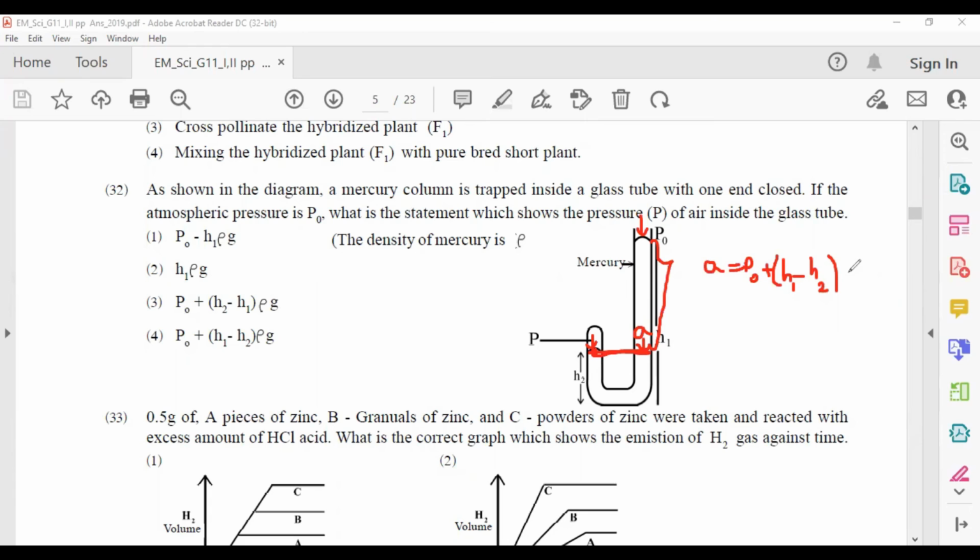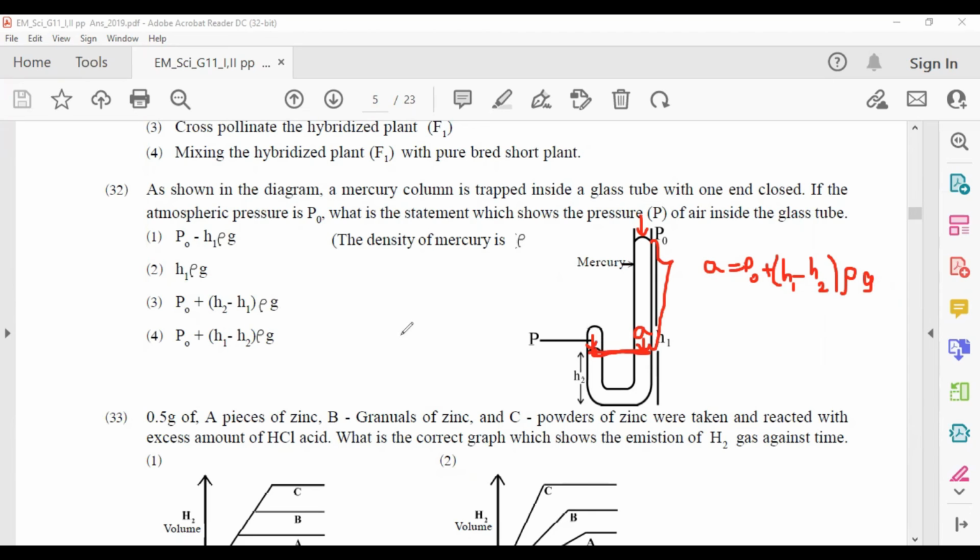They have given us the density as rho, and multiply it by g. And the pressure at point A is equal to the pressure at this point. It is equal to P.